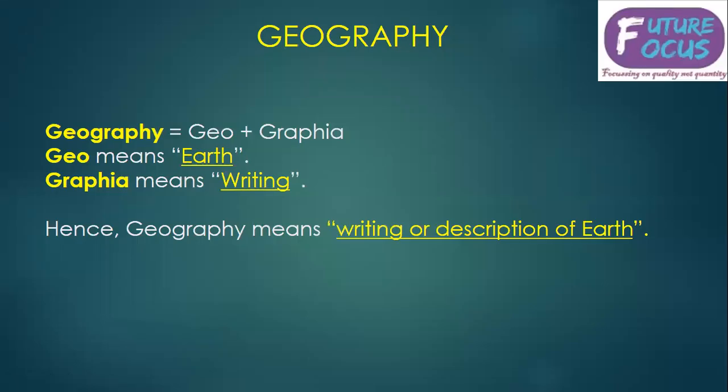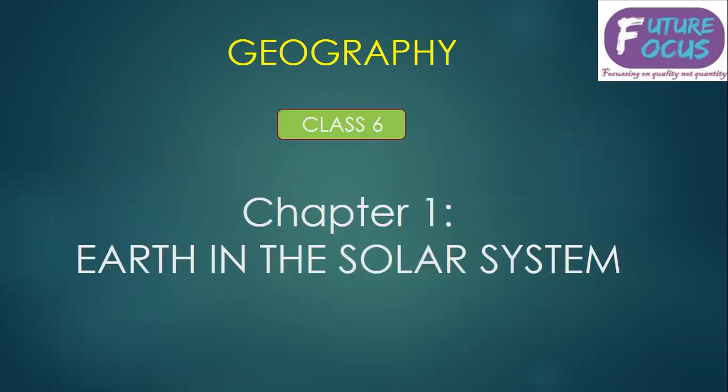Today I would be starting with Geography of Class 6. Geography is formed from two words, that is geo and graphia. Geo means earth, graphia means writing. When we are writing about earth or describing earth, that description of earth is known as geography. So today, now come to our first chapter, that is earth in the solar system.